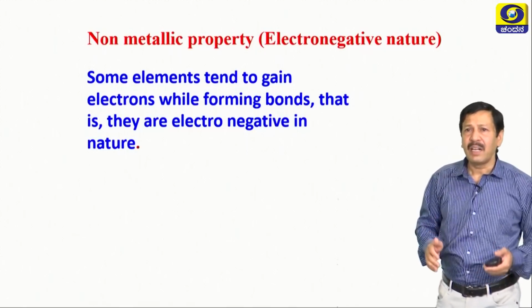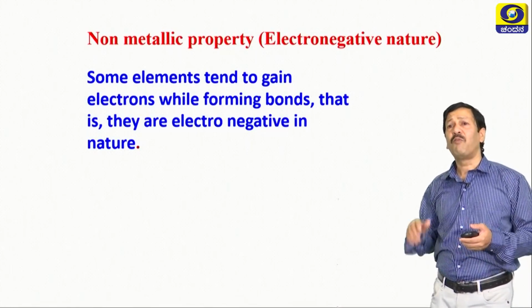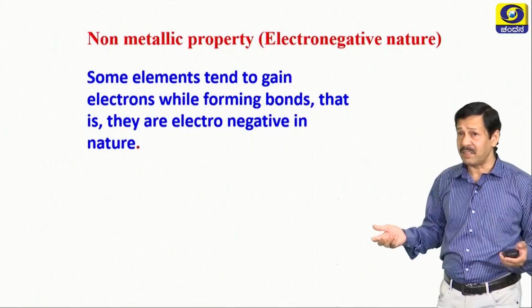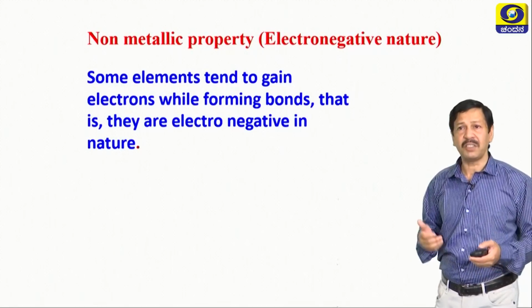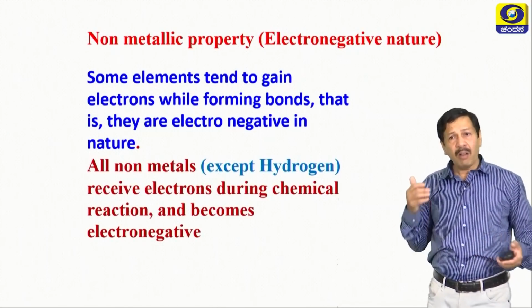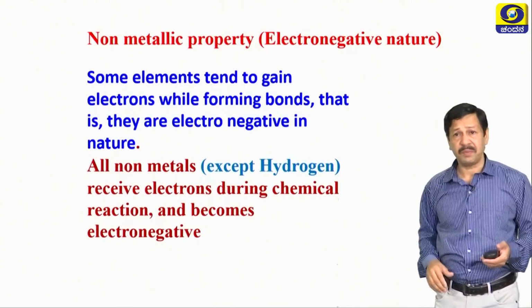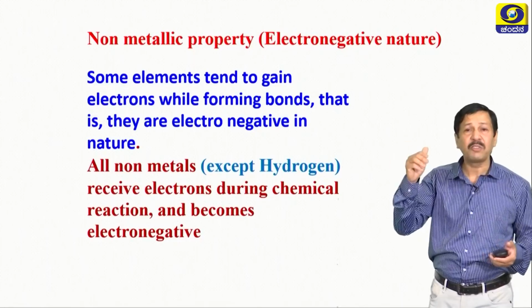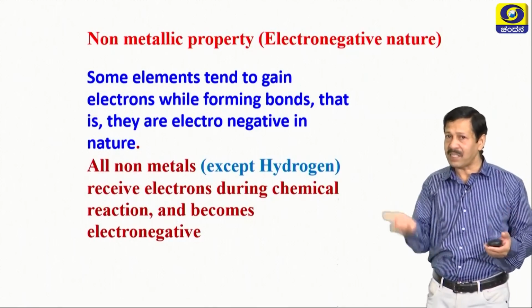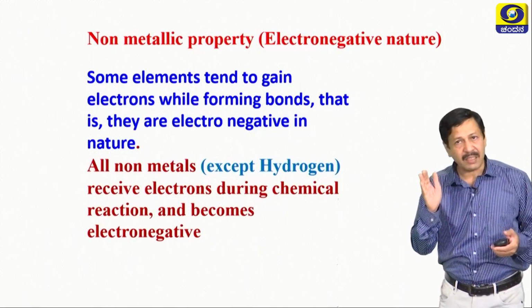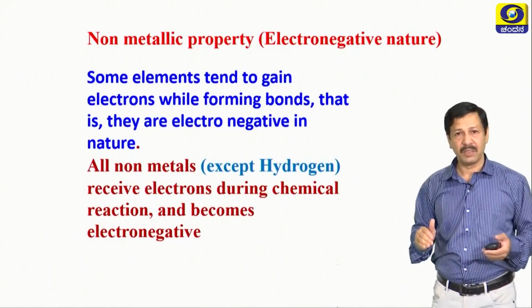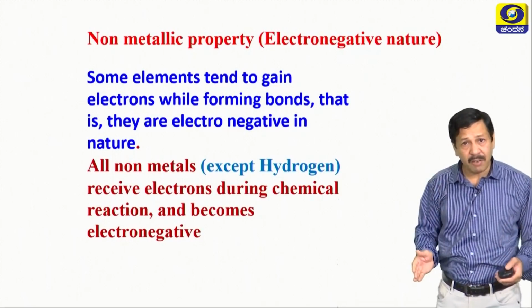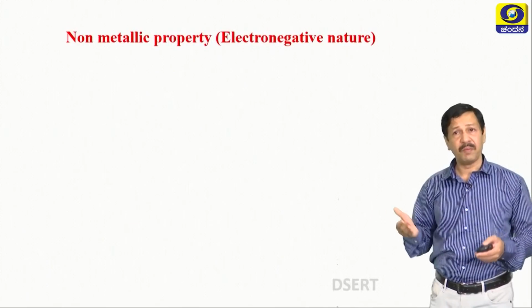Some elements tend to gain electrons while forming bonds, that is, they are electronegative in nature. All the non-metals except hydrogen receive electrons during a chemical reaction and become electronegative. That tendency to accept electrons is termed electronegative nature. Non-metals are electronegative, metals are electropositive.